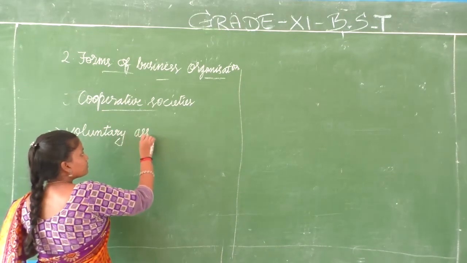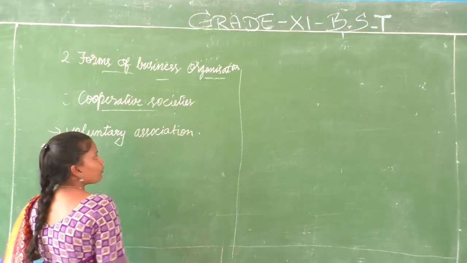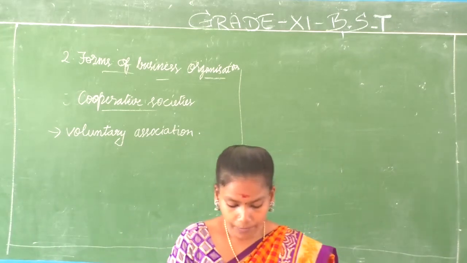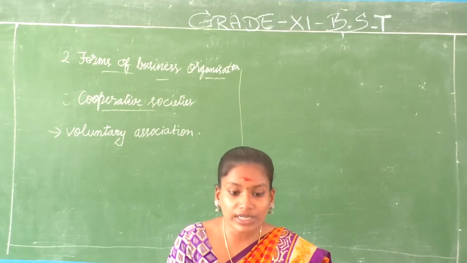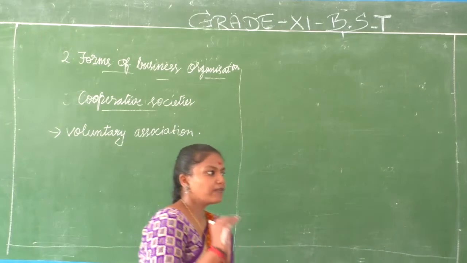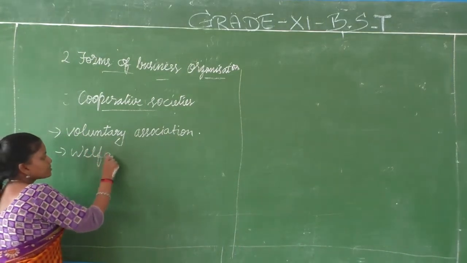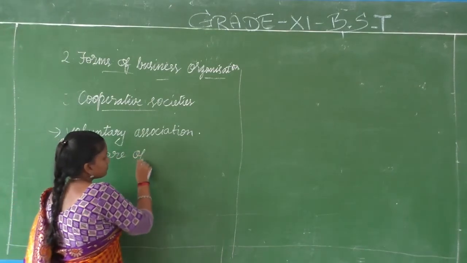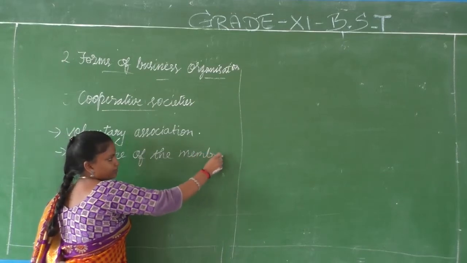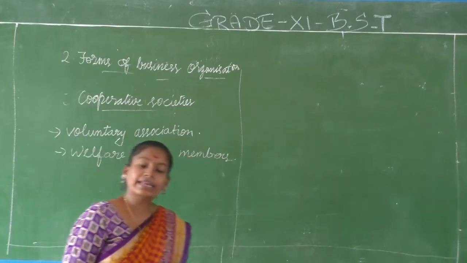Persons join together with the motive to serve the other members; their focus is towards the welfare of the members. If there are 10 members, their objective is to look after the welfare of those 10 members.